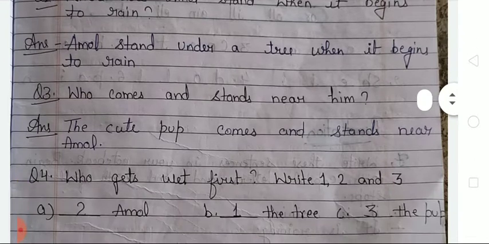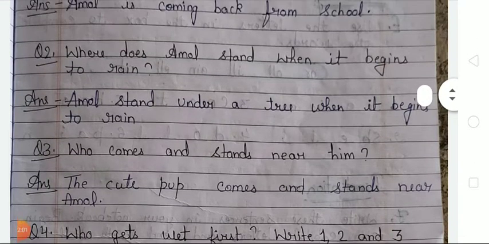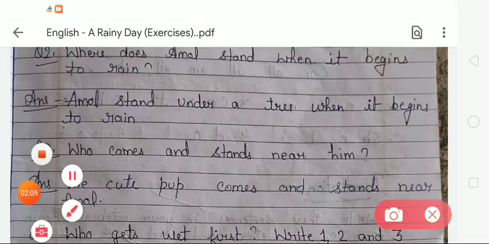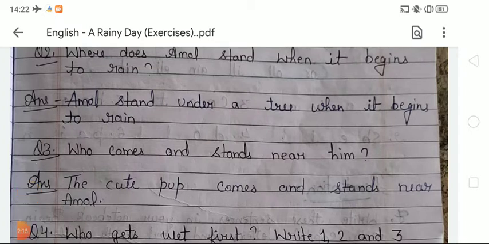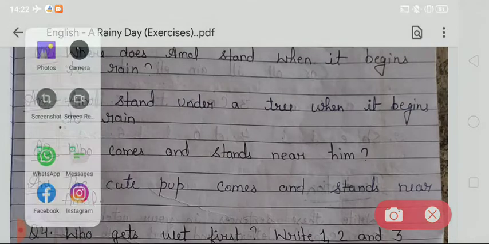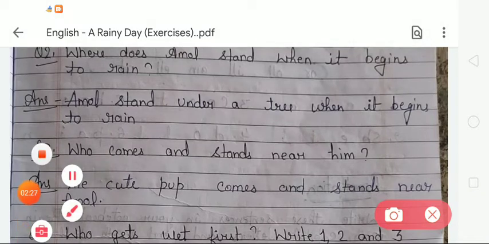Now we move to the next, question number 3. In question number 3, the question is, who comes and stands near him? Here, him is Amol. So the answer will be, the cute pup comes and stands near Amol. Dear students, we have to write down the answer: the cute pup comes and stands near Amol.